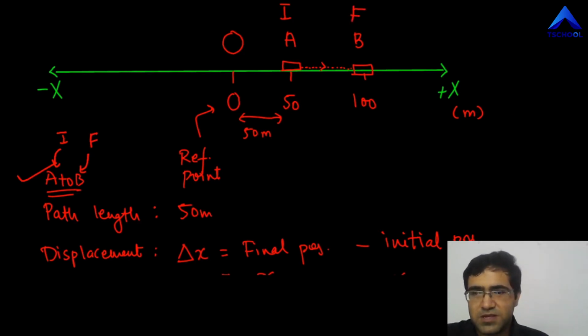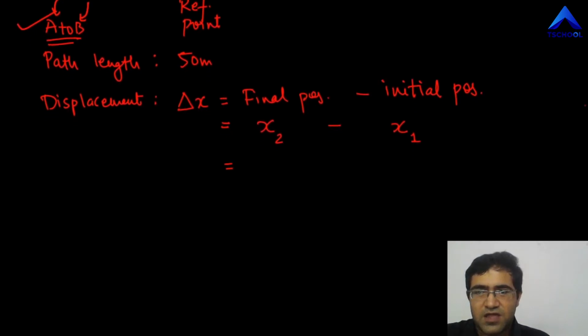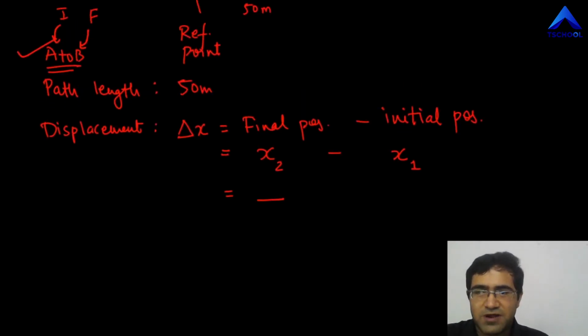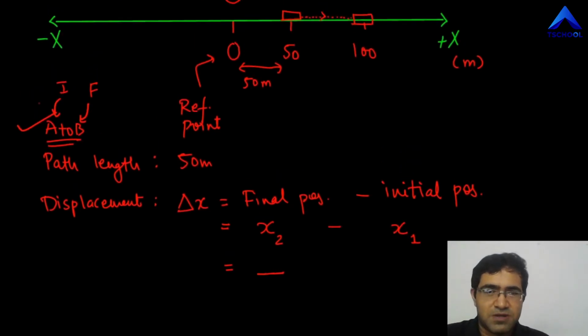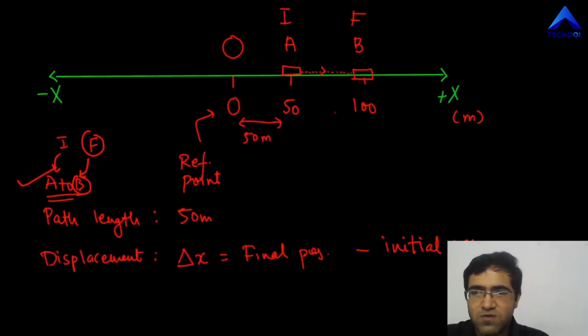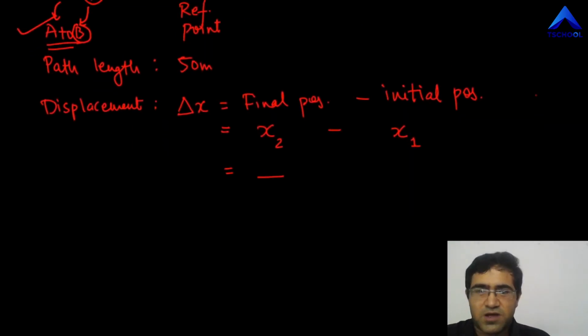So what this means is, if I want to write the value of x2 over here, I should be writing final position, that is, the position of B, right? Final position for B is 100. I'm going to put 100 over here.